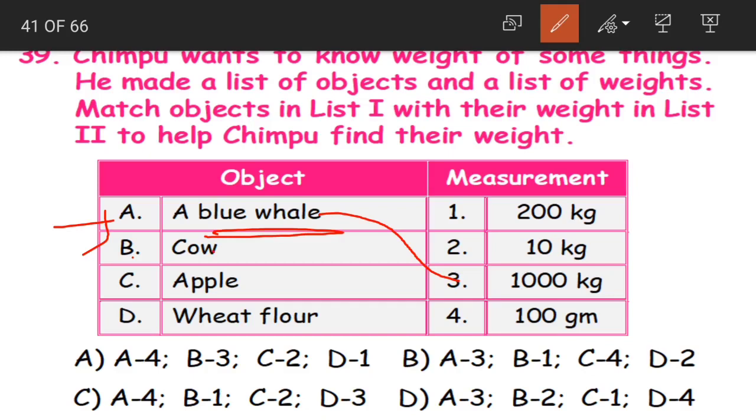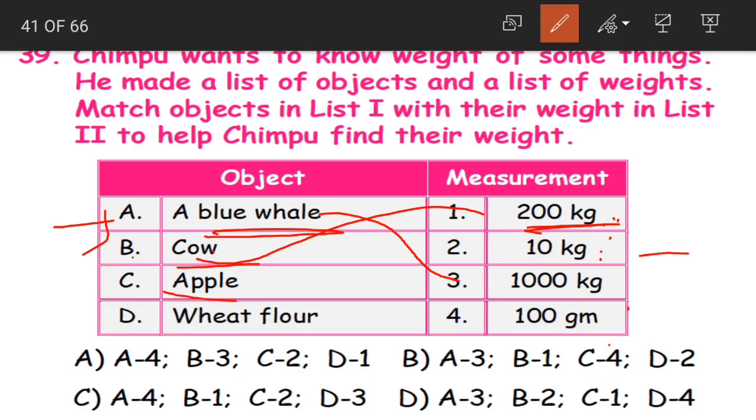Now coming to cow. Here we are left with 200 grams, 200 kilograms, 10 kilograms and 100 grams. Now which one of these can be the weight of cow? That would be 200 kilograms approximate. Again, children, it depends on the size of the cow. If it is big, it would be 200 kilograms. If it is small, it might be lesser than 200 kilograms. But from the given options, we have to choose the most appropriate one.